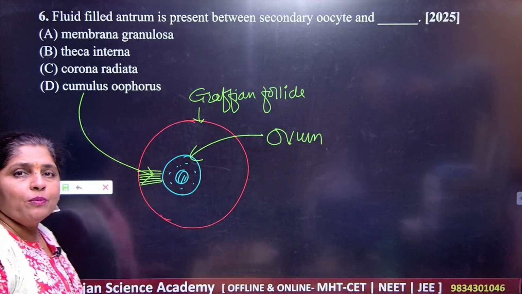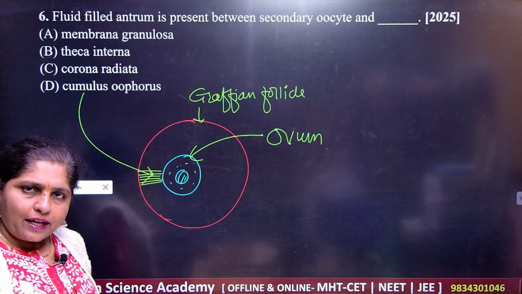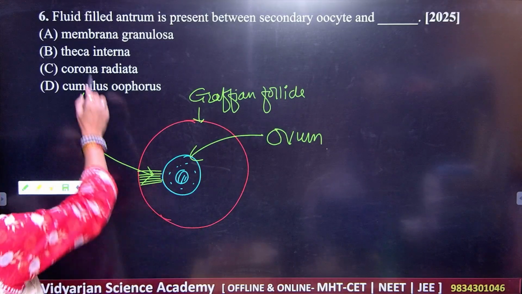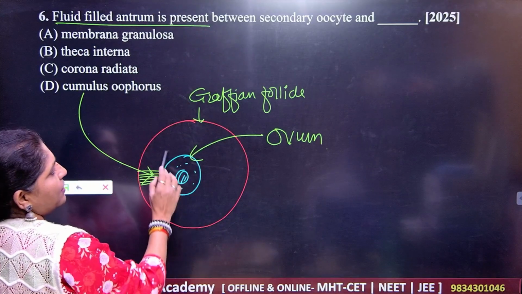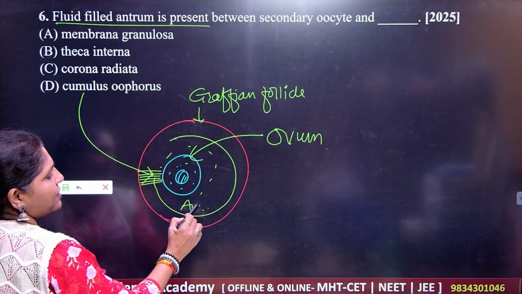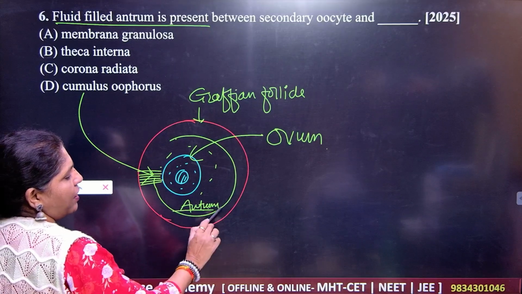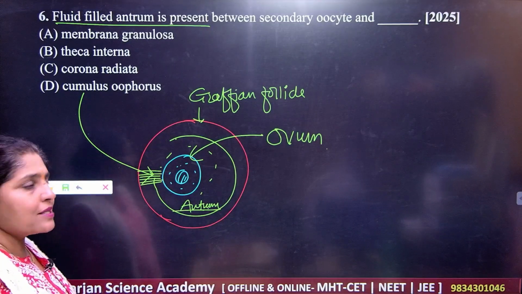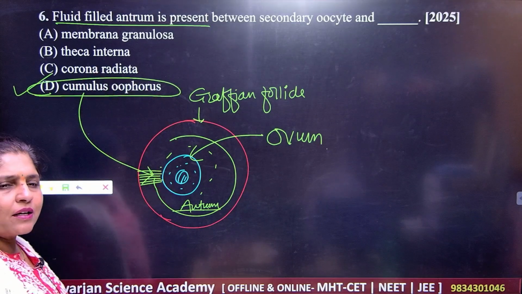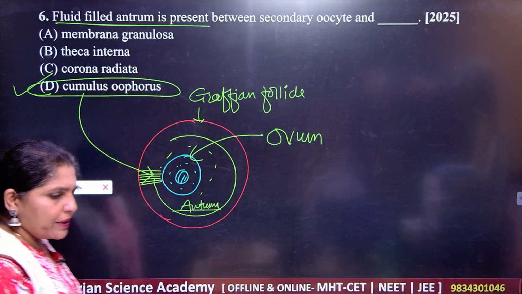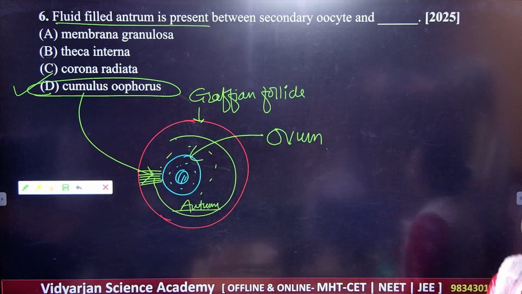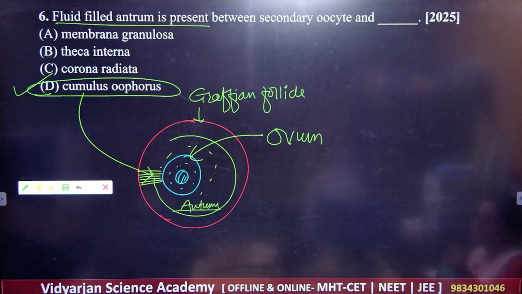The cumulus oophorus is the connection between the secondary oocyte and the Graafian follicle, that is the fluid-filled antrum. This cavity is called the antrum. So what should be your answer? Your answer is D. D is the correct answer. All the students please note down this particular feature of the Graafian follicle, the cumulus oophorus.